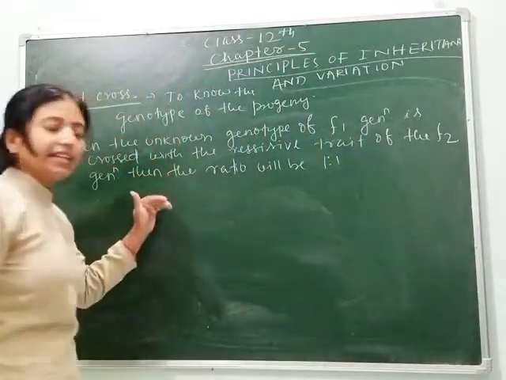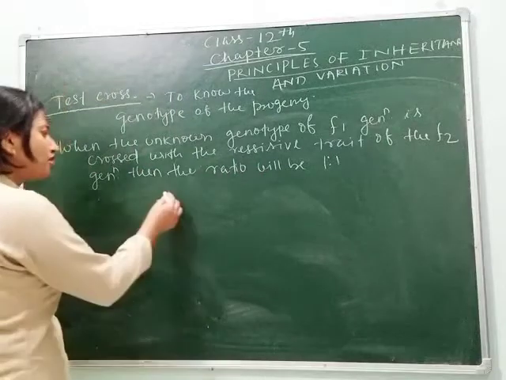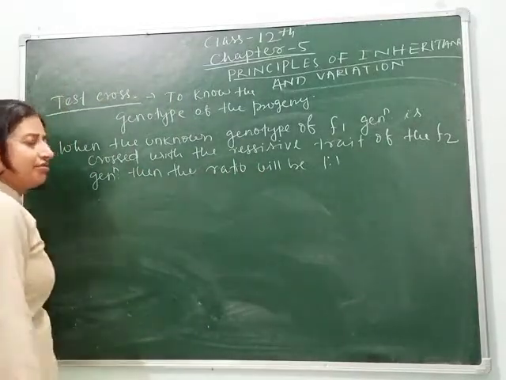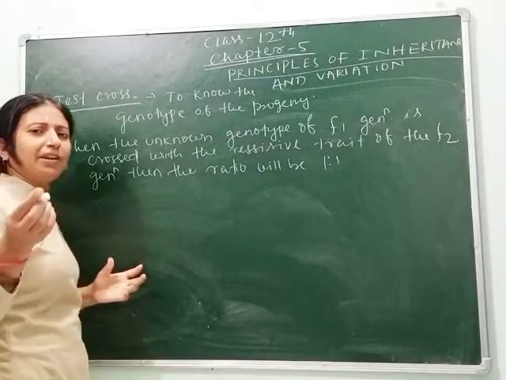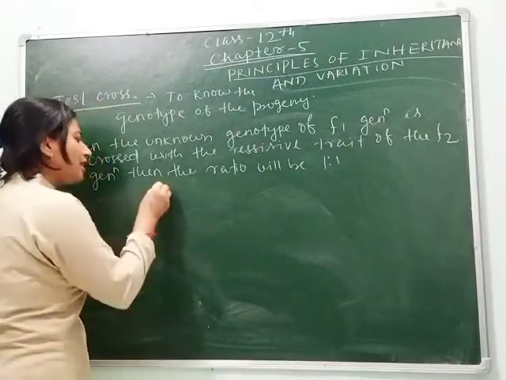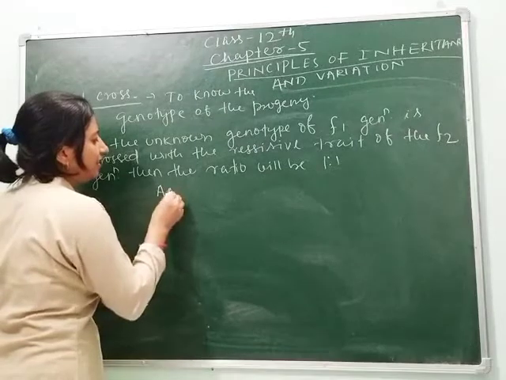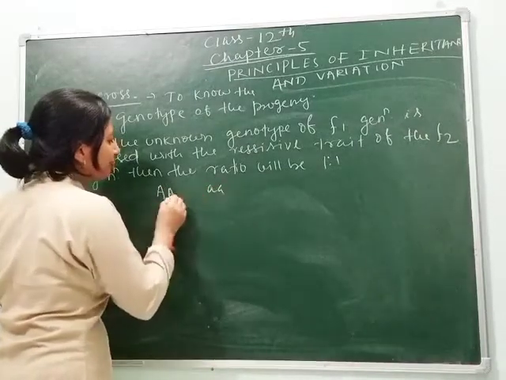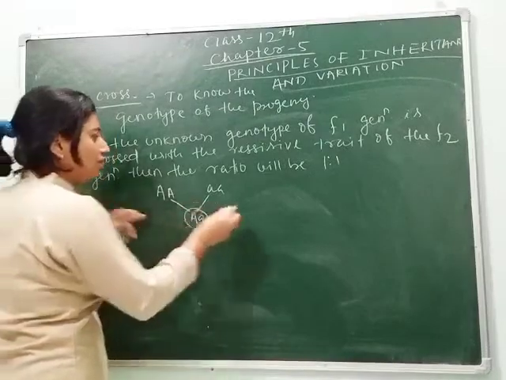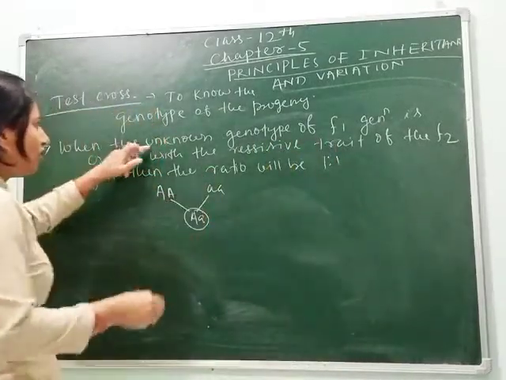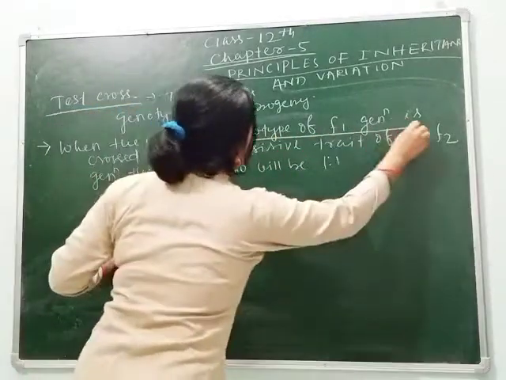So let's see it through a cross. Let's take the example of axial and terminal. As you know, axial, this is terminal. The F1 generation contains capital A, small a. So here I write the unknown genotype of the F1 generation.